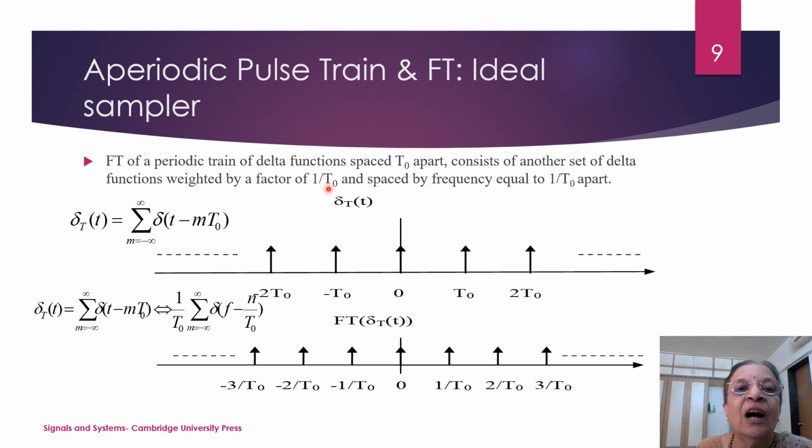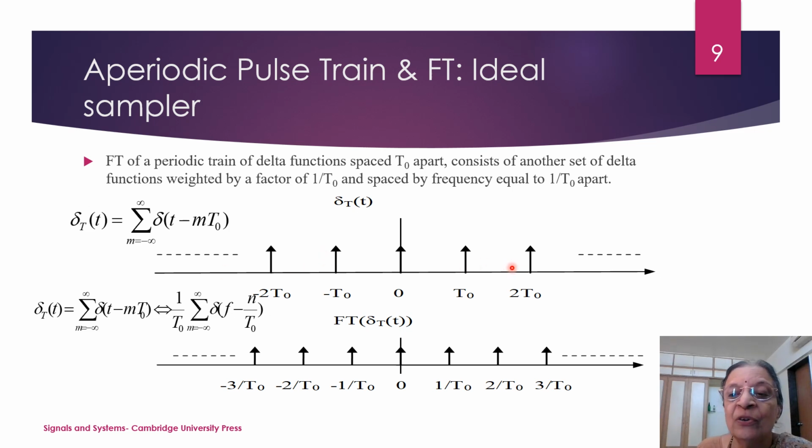So consider the periodic pulse train and its Fourier transform. So consider the ideal sampler, in the sense we have a periodic pulse train. So this is delta t. When I sample the signals at sampling period of T0, what I do, I take the first sample at t equal to 0, then T0, 2T0, 3T0 and so on, and also at minus T0, minus 2T0 and so on. So this is a periodic train of delta functions.